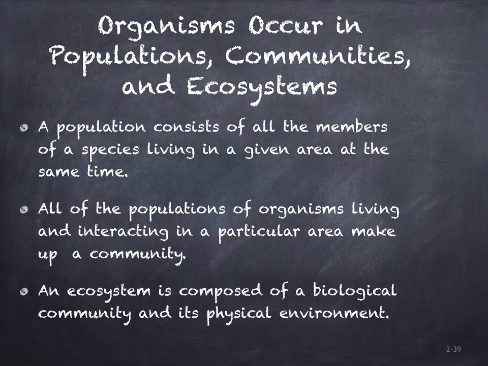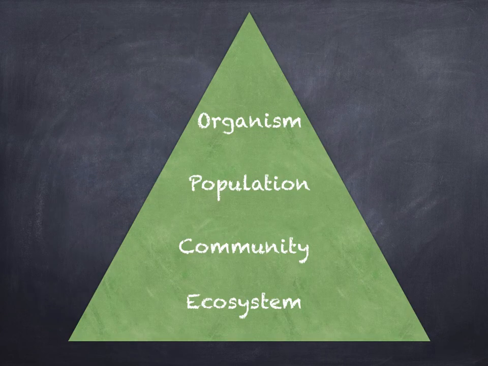An ecological system, or ecosystem, is composed of a biological community and its physical environment. The Chesapeake ecosystem, for example, is a complex community of different species that rely on water, sunlight, and nutrients from the surrounding environment. It is useful to think about the biological community and its environment together because energy and matter flow through both. Understanding how those flows work is a major theme in ecology. In this graphic, we see the relationship between ecosystem, community, population, and organism.